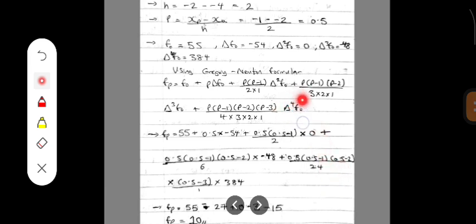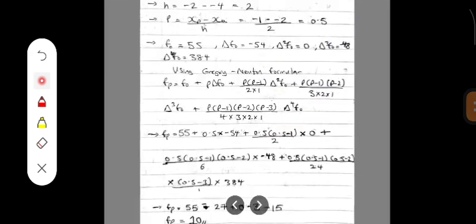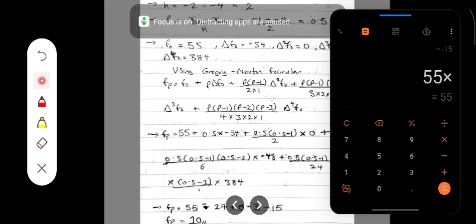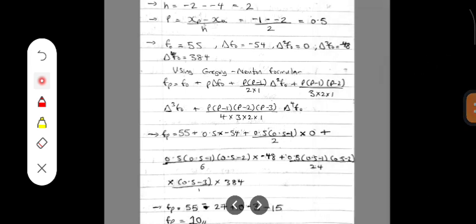Now our delta 4 f of 0 is 384. So when we do this carefully using our calculator, we have 55 minus 27 plus 0 minus 3 minus 15. Let me do that. 55 minus 27 plus 0 minus 3 minus 15, which gives us 10. So f of p is equal to 10.